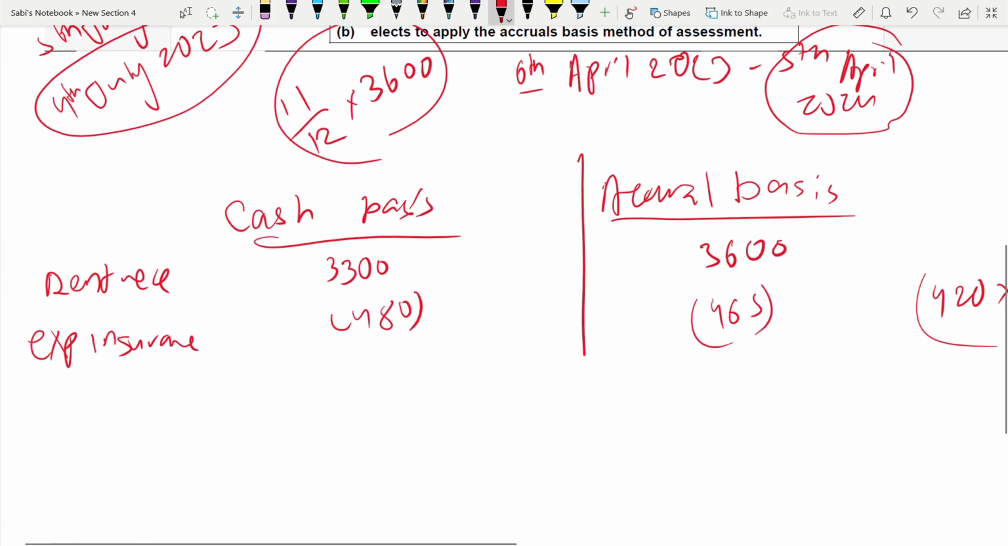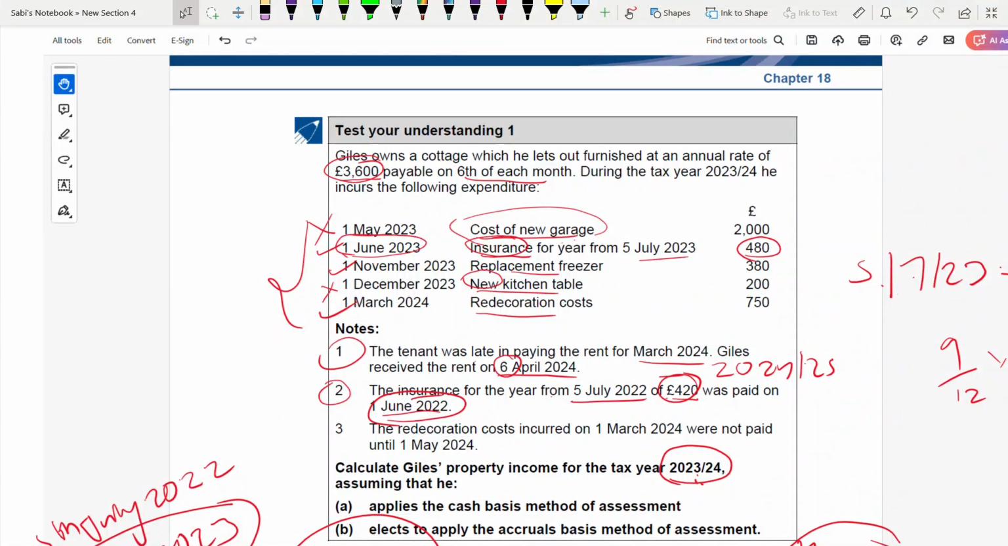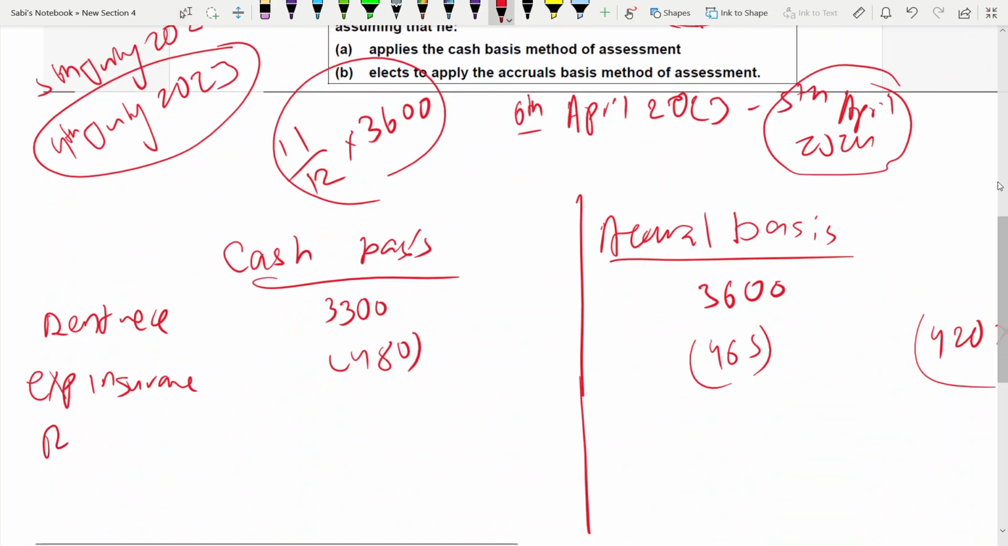Now the next expense that you have to deduct on the list is the replacement freezer. This is paid on 1st November 23, this tax year, and nothing has been mentioned under the notes. So 380 from both you deduct. Replacement RF, I'm writing.